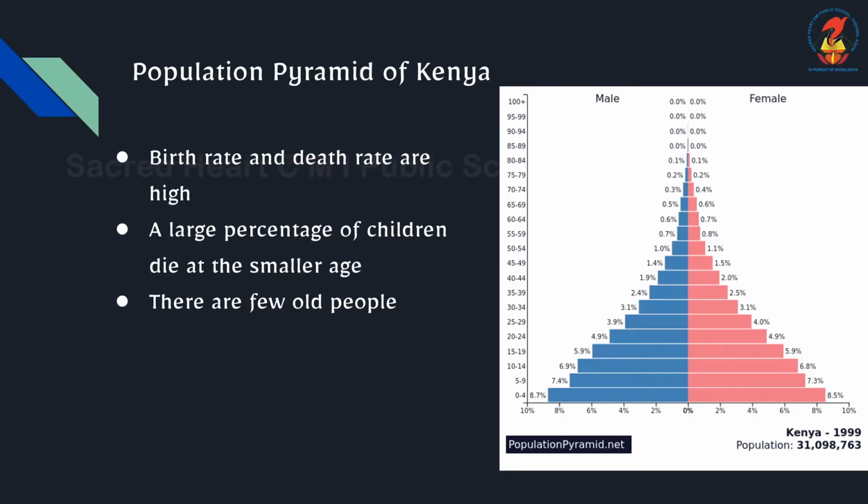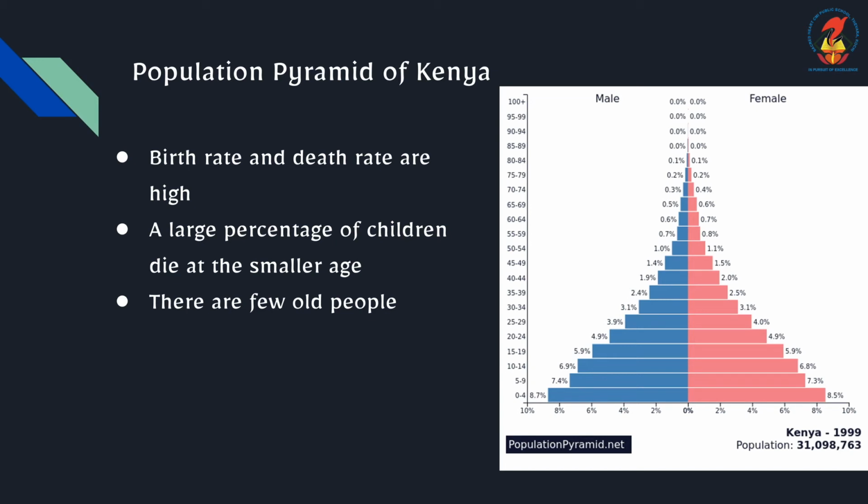It's the population pyramid of Kenya. Here we can see the birth rate and death rate both are high. Birth rate is shown at the lower level, children, and birth rates for both males and females are high in Kenya.